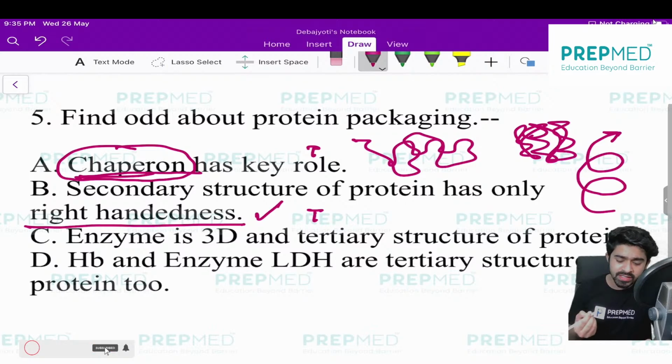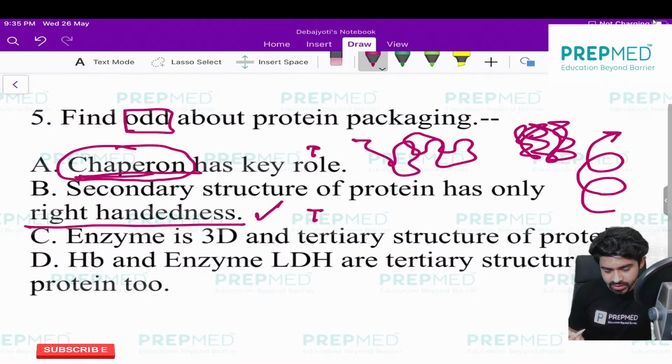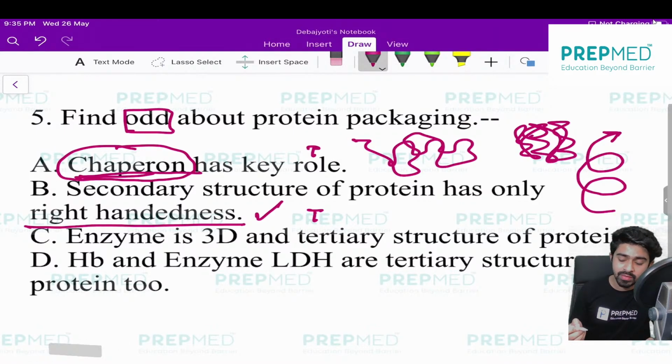While you are solving this type of question, for your better understanding, they have asked you the odd one. I have found many students know the question, but they don't have the technicality and the proper technique to answer it. If you are getting confused which one is true or false, you just write true and false while you are solving. Anyways, option C, enzyme is 3D structure, absolutely correct, and tertiary structure of the protein.